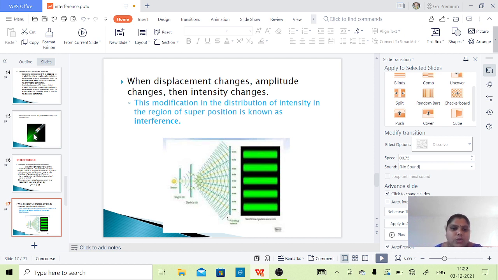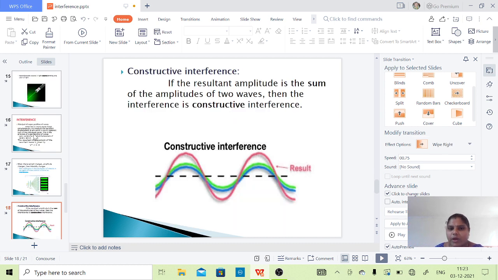Single slit, when the source passes through a single slit, after that it also passes through the double slit. See what happens here, how the interference pattern will occur. Simply, the modification in the distribution of intensity in the region of superposition is known as the interference phenomenon.